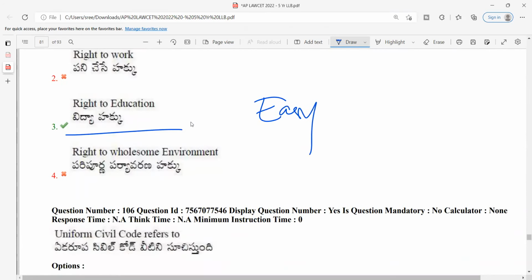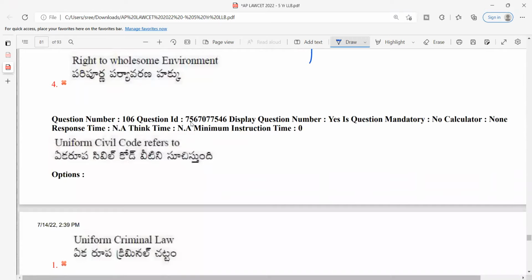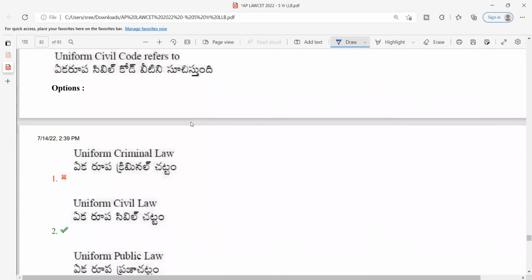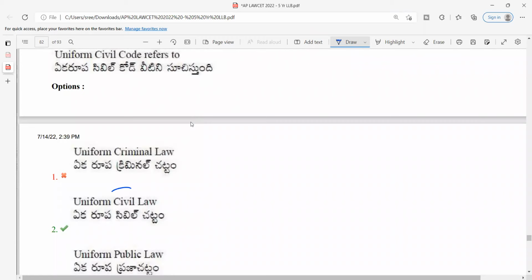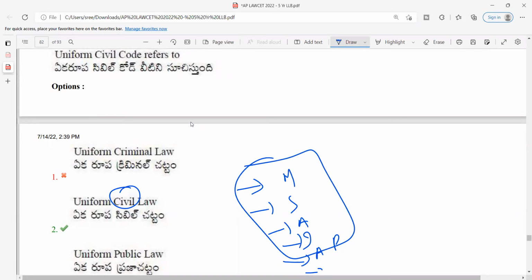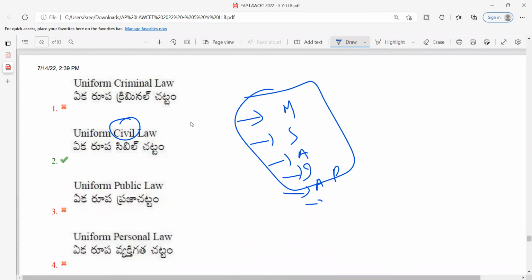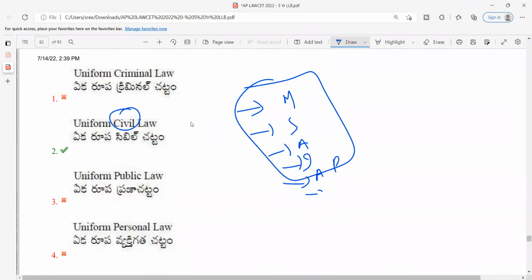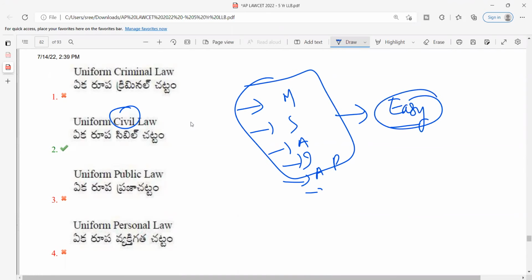Next, uniform civil code refers to. Uniform civil code refers to uniform civil law, because civil code is with respect to civil matters like marriage, succession, adoption, inheritance, acquisition of property, and everything. So all of these are civil matters. Just by making an educated guess, you don't even require any knowledge to answer this. If you know what is uniform civil code, it is a very easy question to answer. So again, I would rate this particular question as easy.